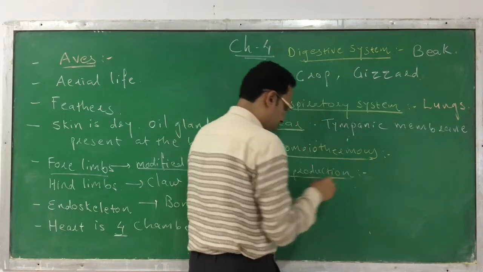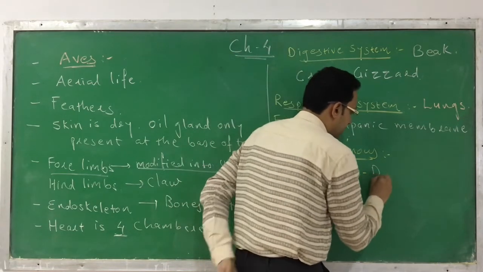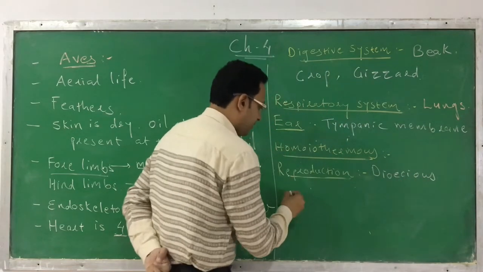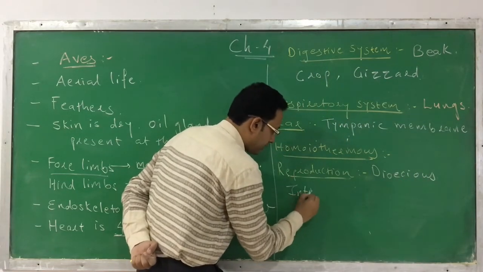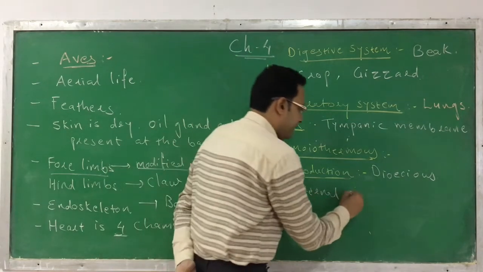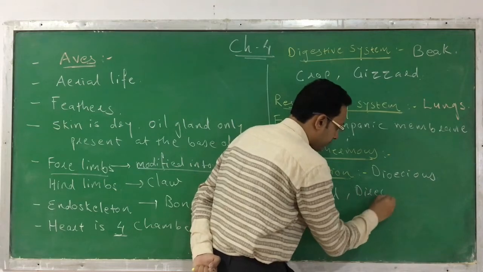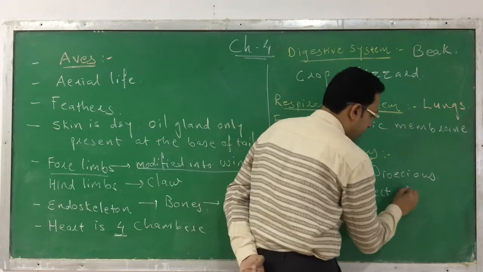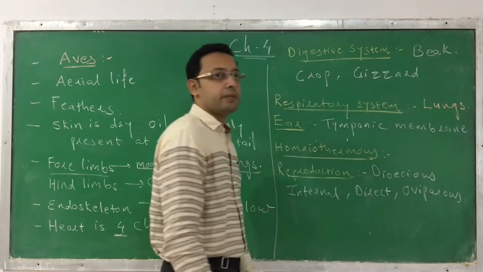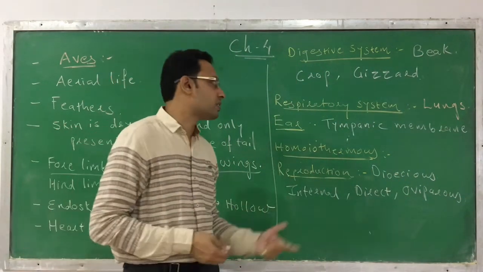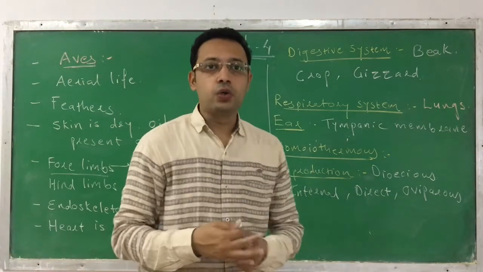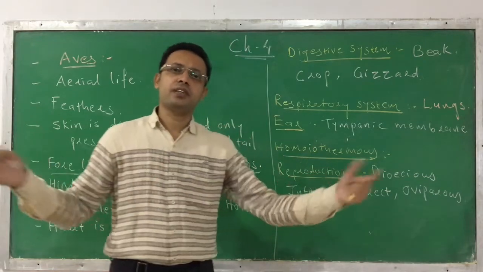So in the reproduction, you can say that they are dioecious. The fertilization is internal. The development is direct. And they are also oviparous animals. And you know the different examples of these aves like pigeon, crow, sparrow, etc. There are many.